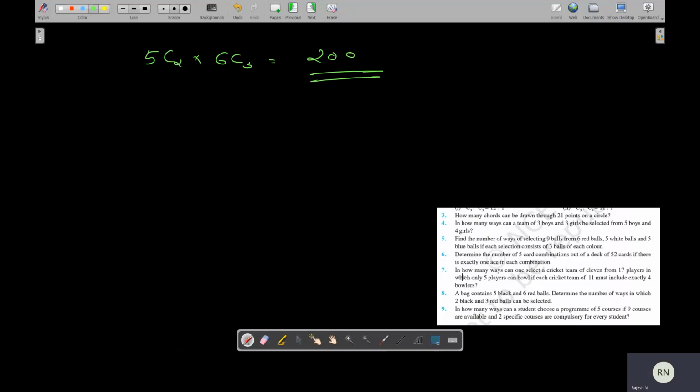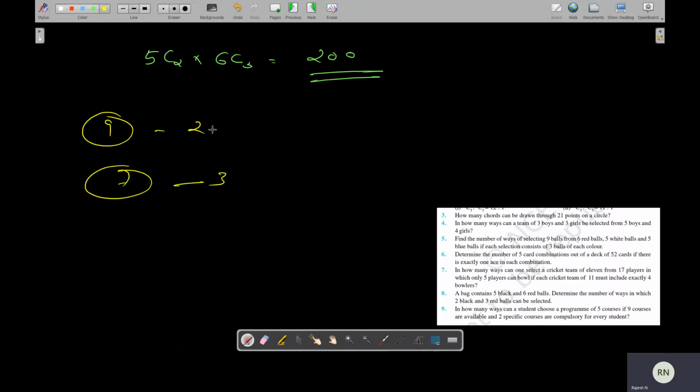Now, in how many ways can a student choose a program of 5 courses if 9 courses are available and 2 specific courses are compulsory? So a total of 9 courses are there, 2 are compulsory. So the remaining courses are 7. He wants 5 courses in total, but 2 are compulsory, so the remaining 3 courses should be selected.